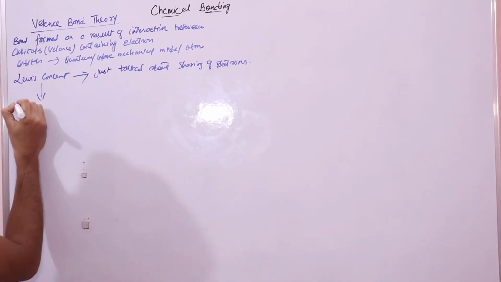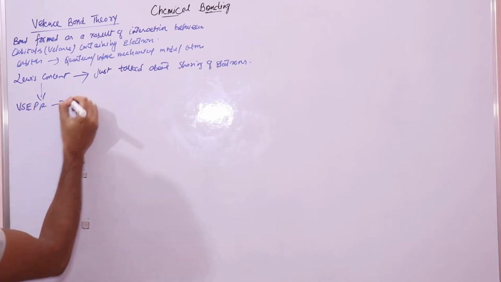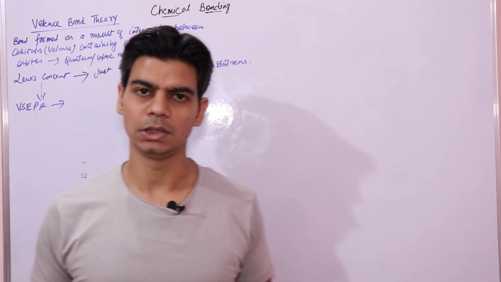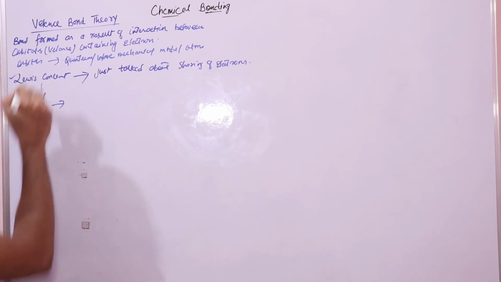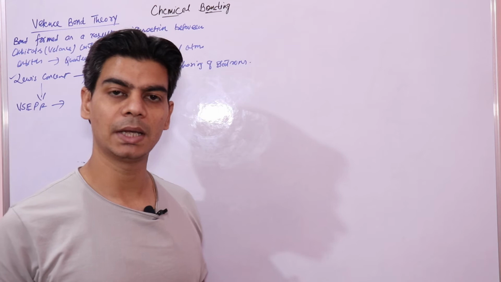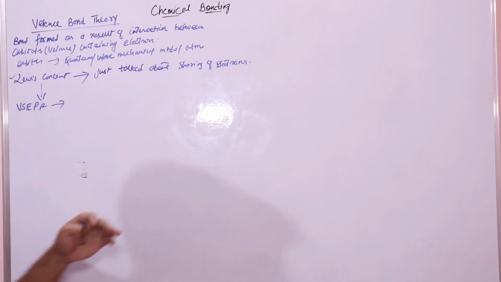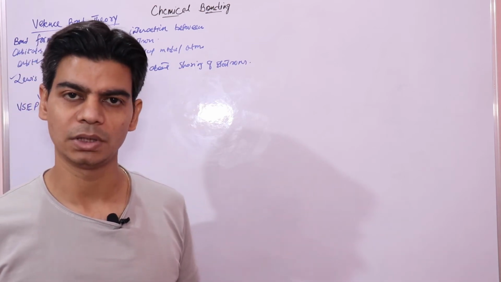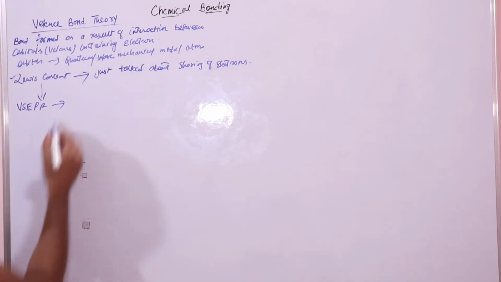After this came your VSEPR theory. VSEPR theory mainly dealt with the shapes of molecules, because the shapes of molecules were not explained by Lewis's concept. The shape of any molecule was not explained by the first Lewis concept. So the shapes of some simple molecules, not complicated molecules, were explained by VSEPR theory.